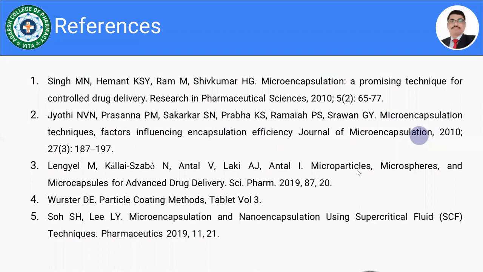Then Microparticles, microspheres and microcapsules for advanced drug delivery, Sci-Pharm. Then I have referred to the particle coating methods from the book Tablet volume 3, and the last one,